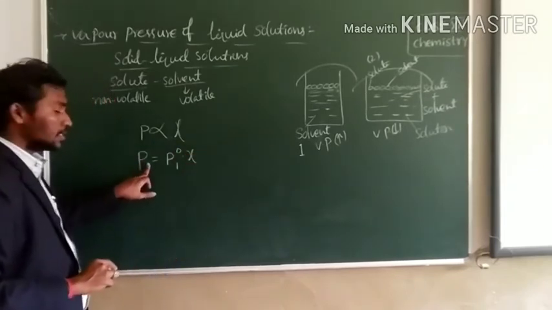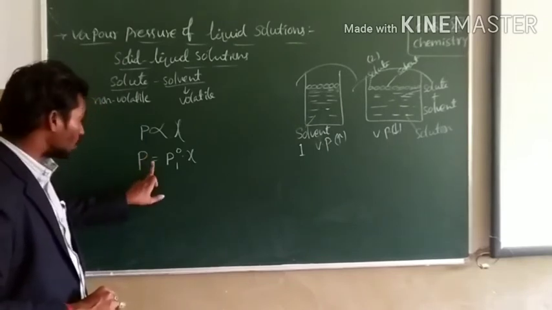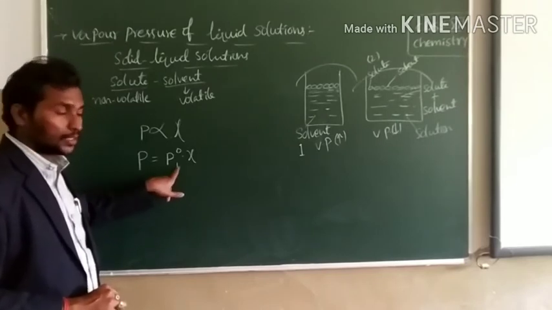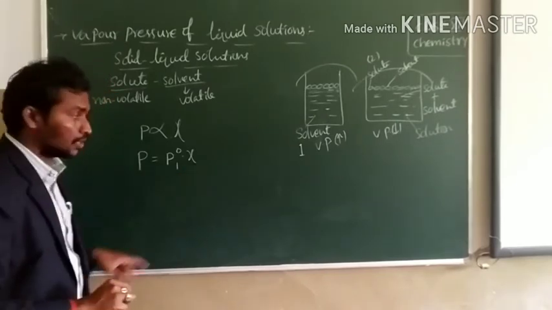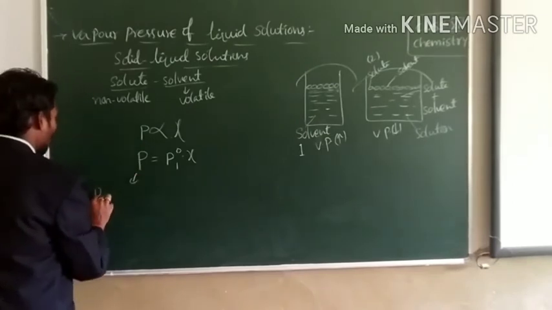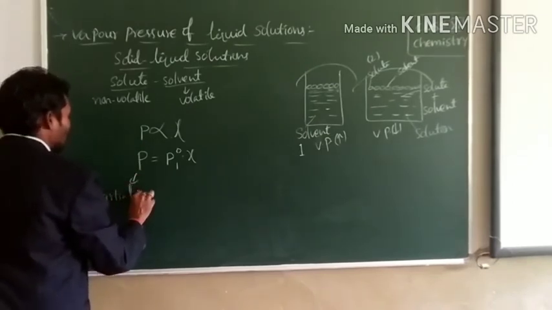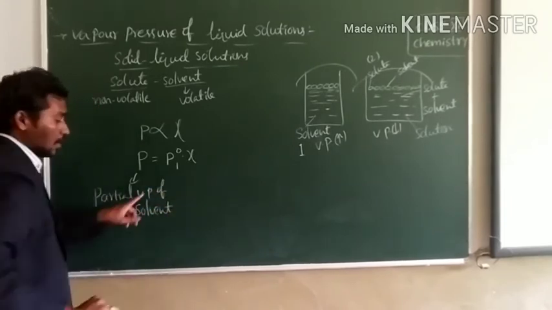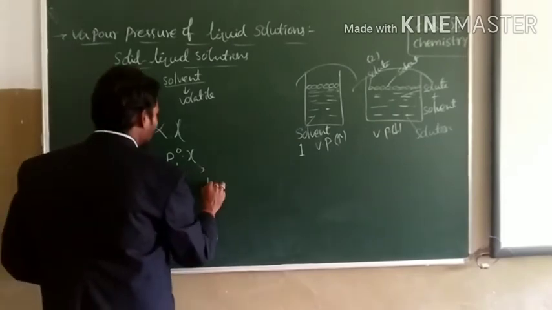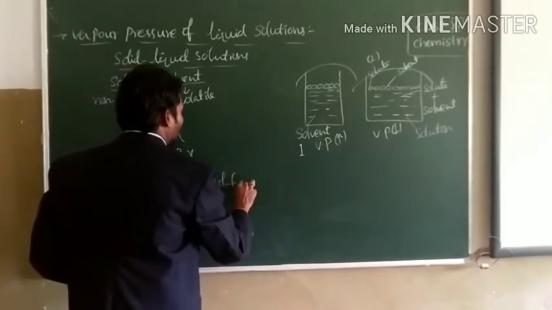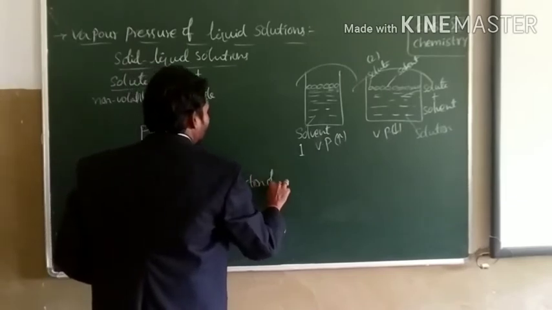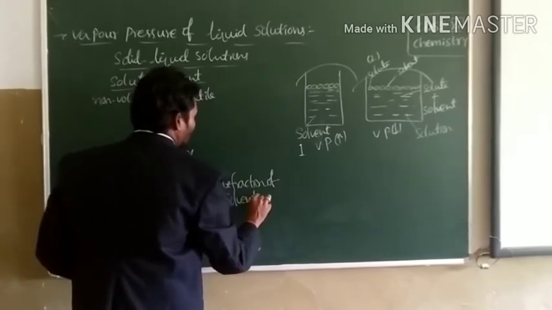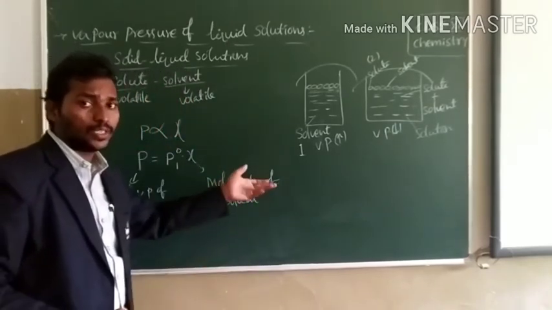Remember, children, P is the partial vapor pressure of the solvent, and P1 naught is the vapor pressure of the pure component. Chi means the mole fraction of the solvent. So in this case we should not consider the solute because the solute has non-volatile nature.